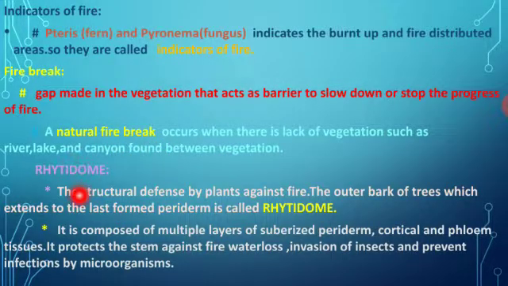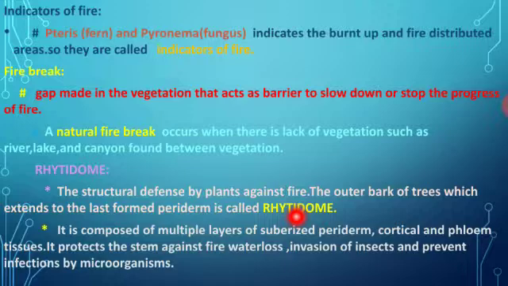Next one, rhytidome. Rhytidome is a structural defense by plants against fire. The outer part of the bark, which extends the last formed periderm, is called rhytidome. It is a defense process carried out by the plant. It is composed of multiple layers of suberized periderm.